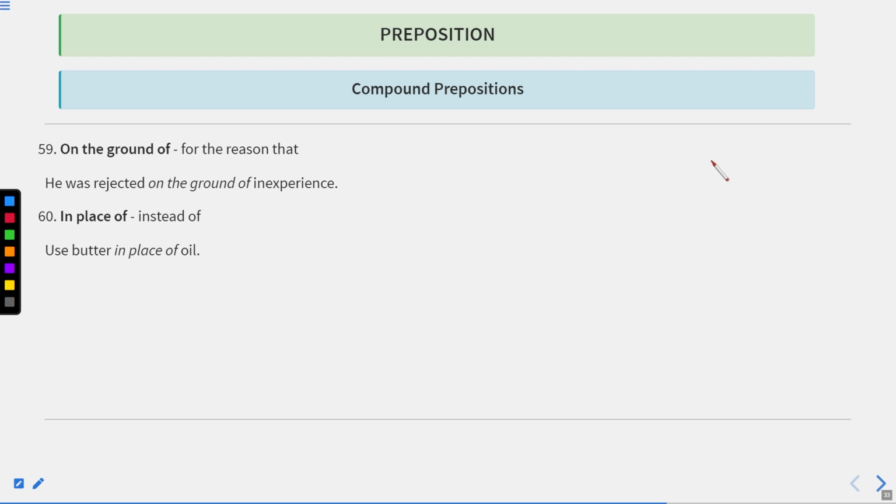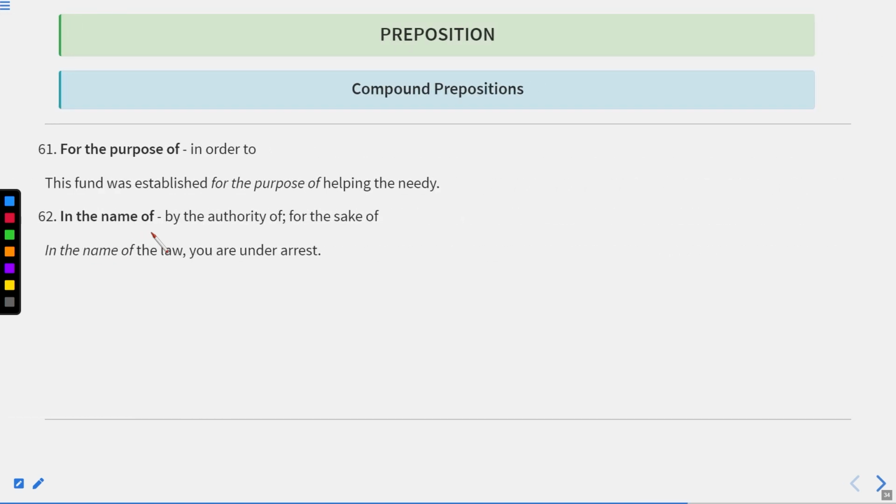In place of, instead of. Use butter in place of oil. Okay. So use butter in place of oil. It means you should use butter, not the oil. It means it should be substituted with butter. For the purpose of, it means in order to. It means in order to achieve something, for this purpose, we can use the phrase for the purpose of. This fund was established for the purpose of helping the needy. So the requirement of raising or establishing this fund is to help the needy.